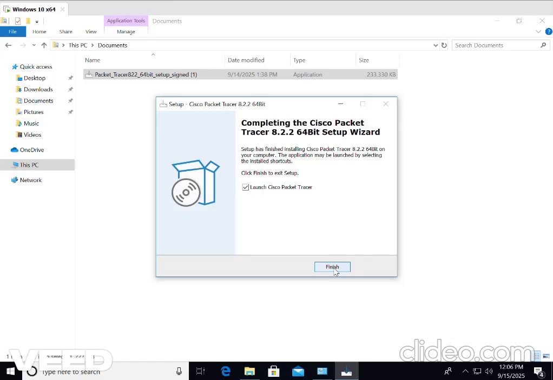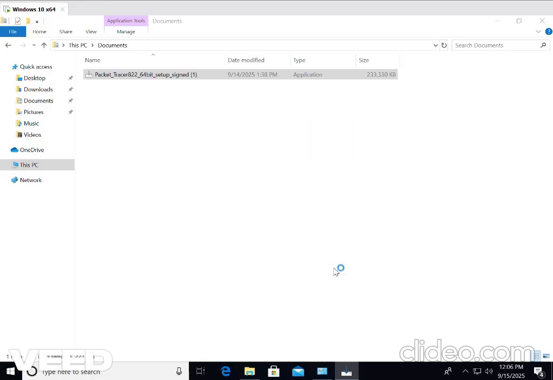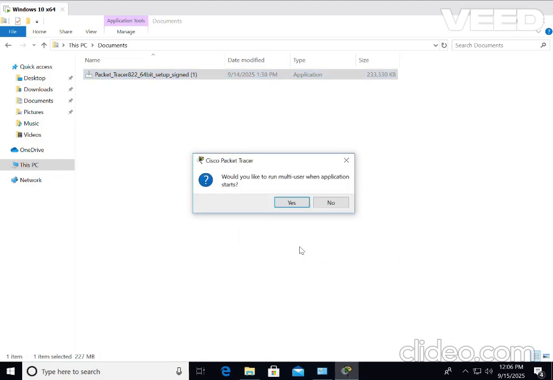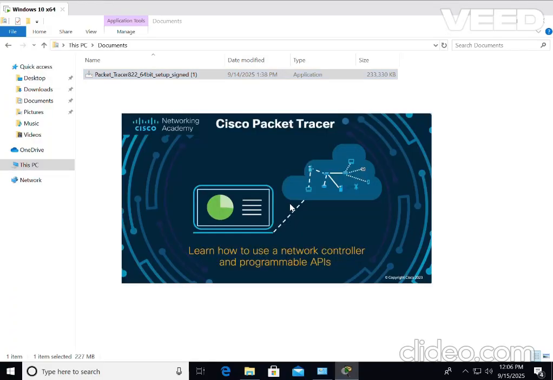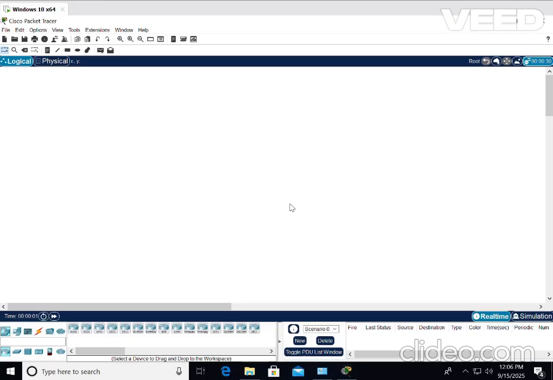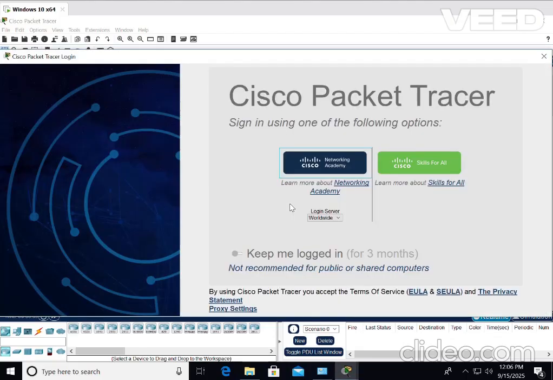Once the installation is complete, just click on finish, and by default, launch Cisco Packet Tracer is enabled. So once you finish it, the system will start for the first time. It's Packet Tracer. It will ask you to log in with your Cisco Networking Academy credentials for the first time. If you don't have one, you just create an account. It's easy peasy.